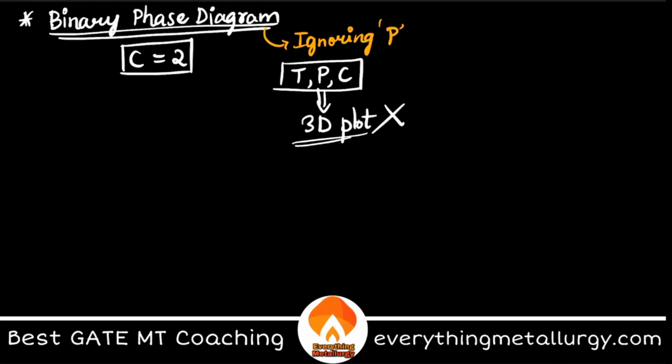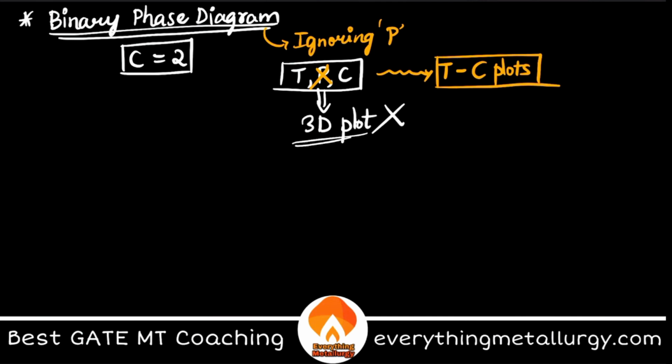So what people have thought is to just ignore pressure, because anyway in the physical state we are performing most of them at room temperature only. So the pressure is 1 atmosphere. So this has been converted to temperature composition plots.